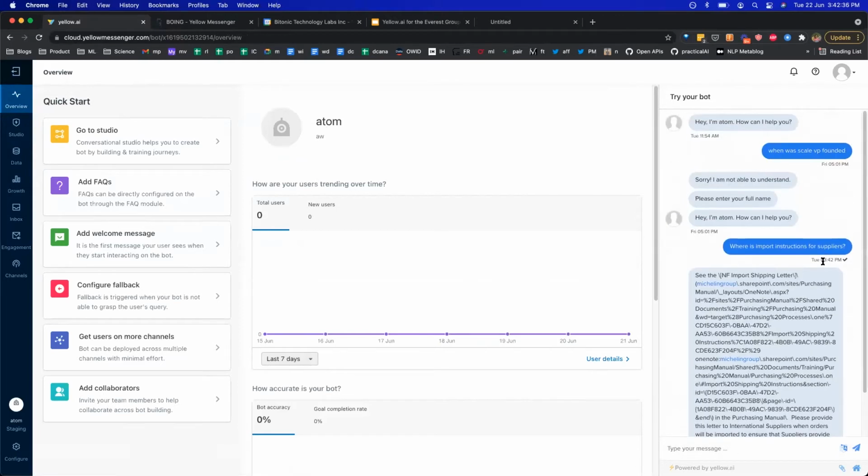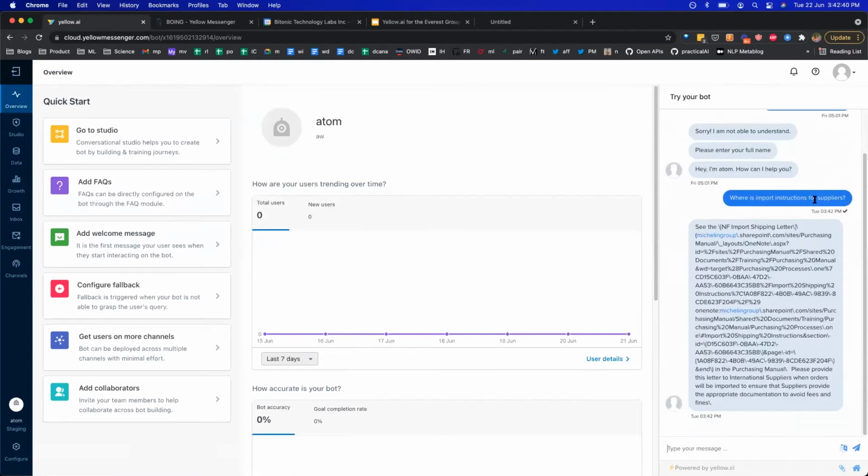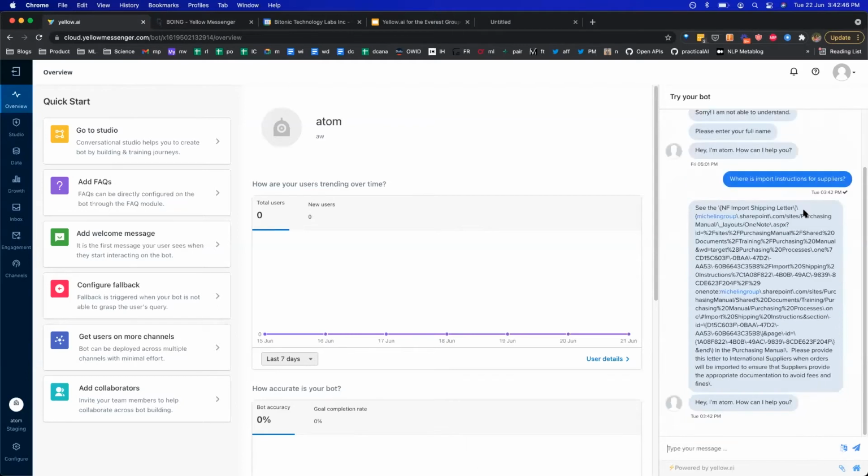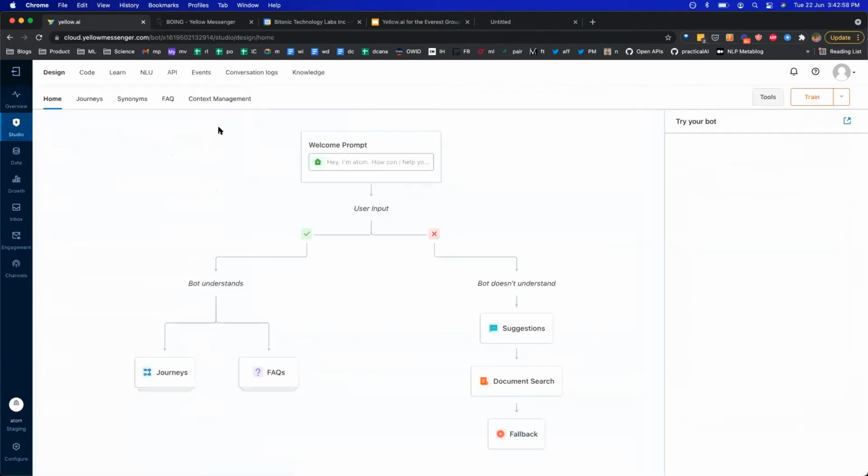Right, so as soon as you hit train, the bot is able to train and then show you the most relevant answers. Here we are using sentence encoder. So this is the bare minimum, right? What can you do within 2 or 3 minutes if you already have a knowledge base that you have exported from somewhere?